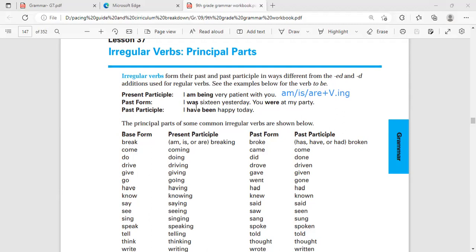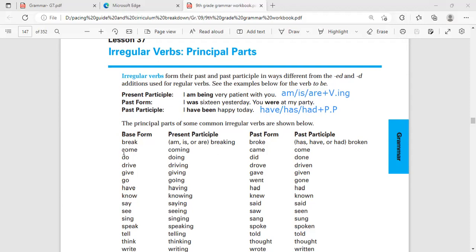Okay, so after that we have the past participle, and you have to add have or has or had. Okay, it's called past participle. Again: have or has or had plus pp. Okay, have or has or had plus pp. So all of these are called past participle. In this lesson, you have, of course, memorized all the verbs.